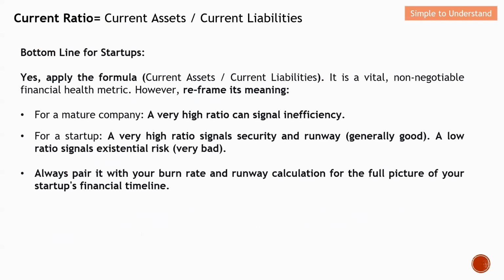This means that the assets have not been used efficiently. For a startup, a very high ratio signals security and runway. In short, they are generally good. A low ratio actually signals very high risk. Always pair this with your burn rate and runway calculation for the full picture of your startup's financial timeline.